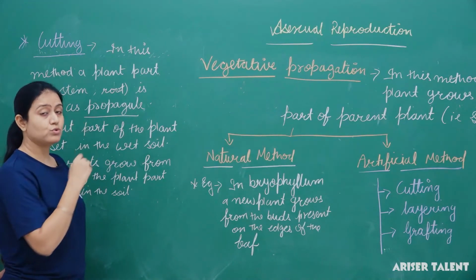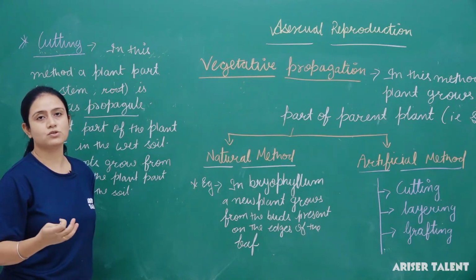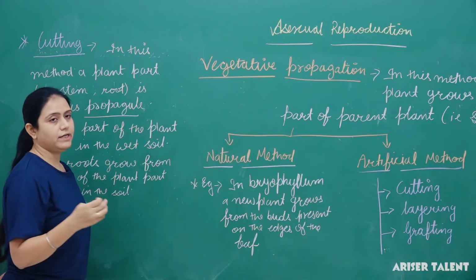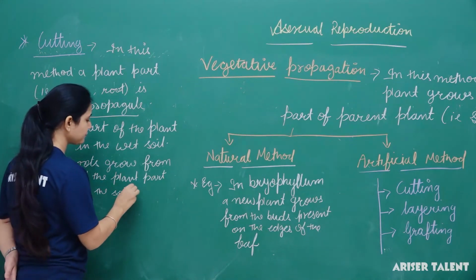If the roots grow, they will absorb the water and minerals from the soil and provide them to the other part of the stem, and then that stem will also grow.